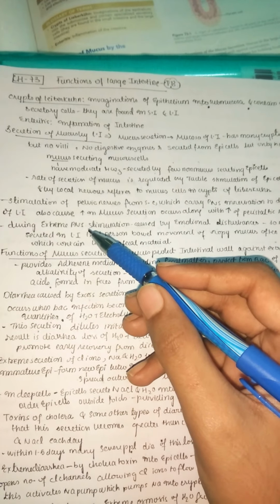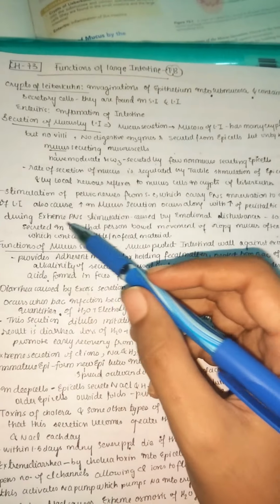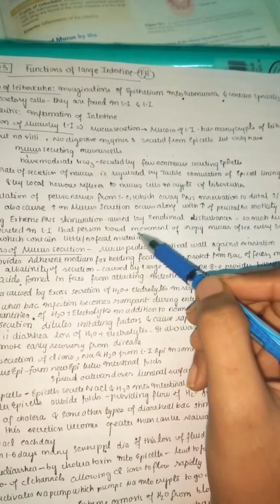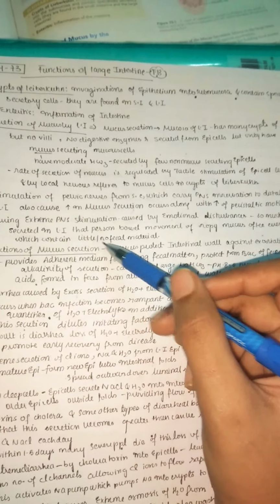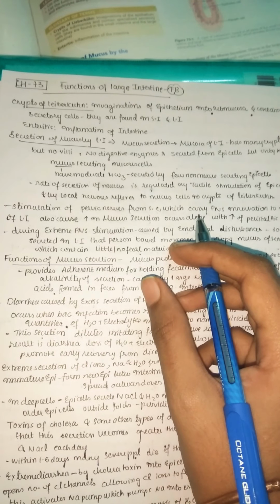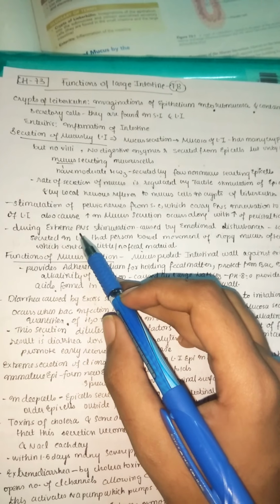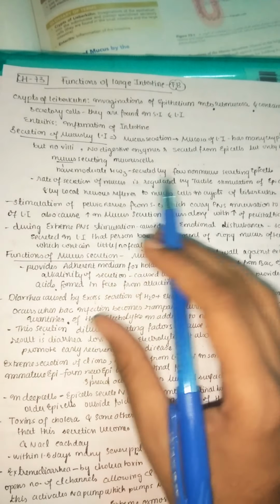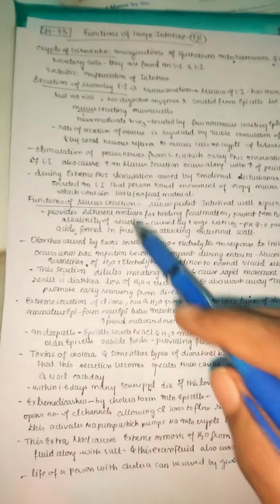During extreme parasympathetic stimulation, which is caused by emotional disturbances or stress, so much mucus is secreted in the large intestine that the person has bowel movements of ropey mucus often every 30 minutes, which contain little or no fecal matter. So if a person always passes mucus without any feces in it, it is because of extreme stimulation of the parasympathetic nervous system, especially due to emotional disturbances like stress or any bad situation.